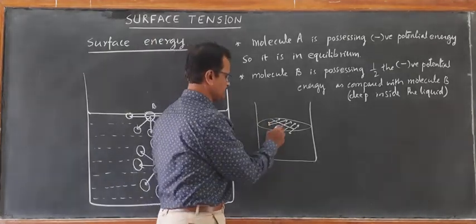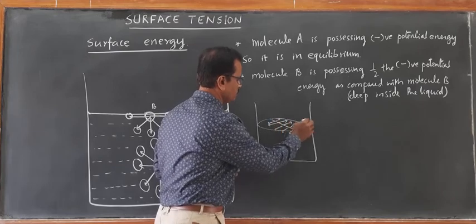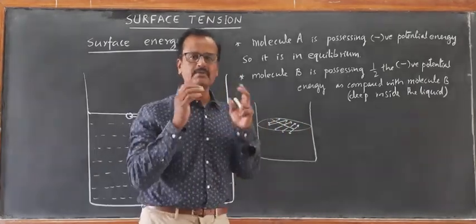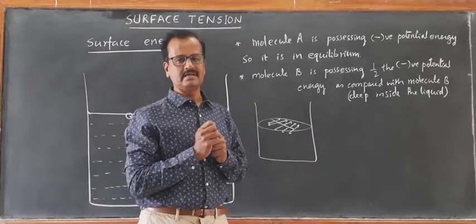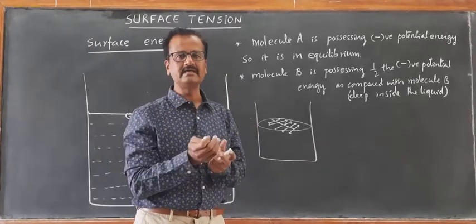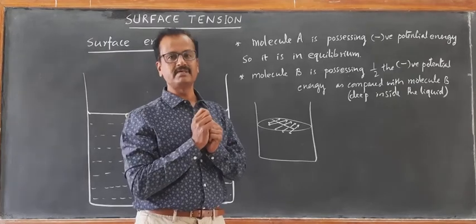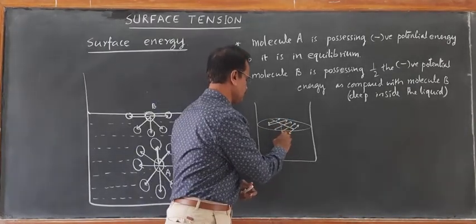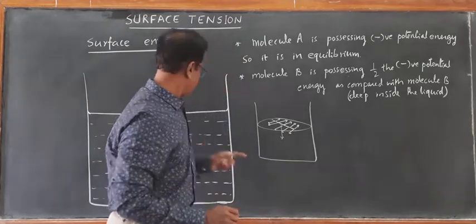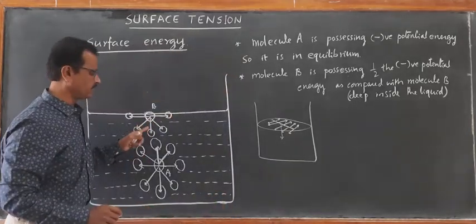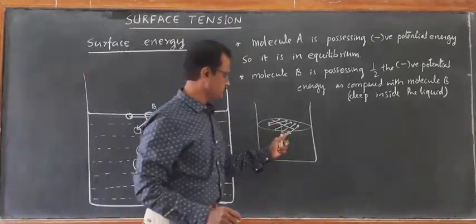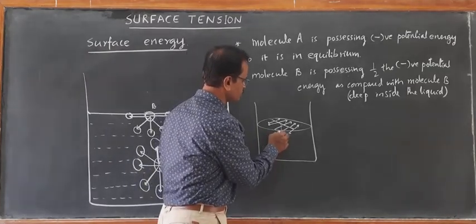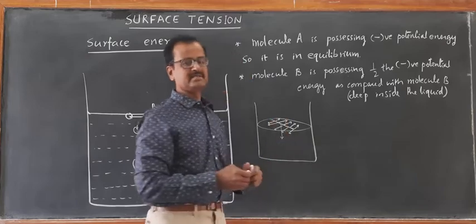So, the tension is such that the molecules on this surface and the surface as a whole tend to possess minimum surface area. It has a tendency to possess minimum surface area because the net force is going to be vertically downwards, because of the existing molecules which are below the surface.